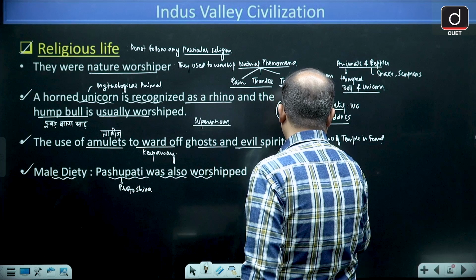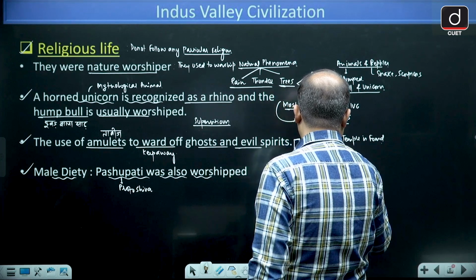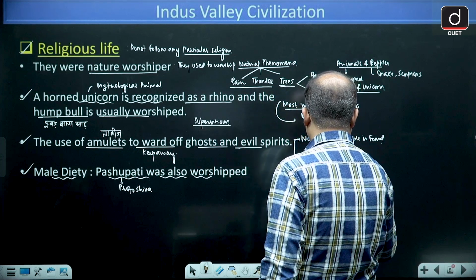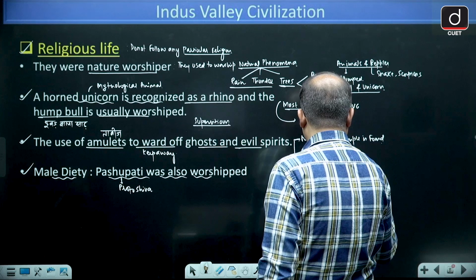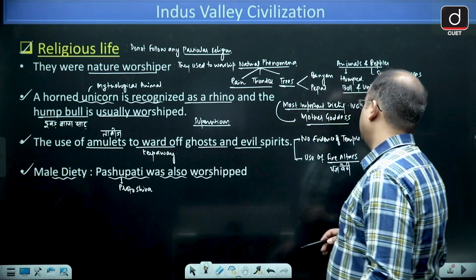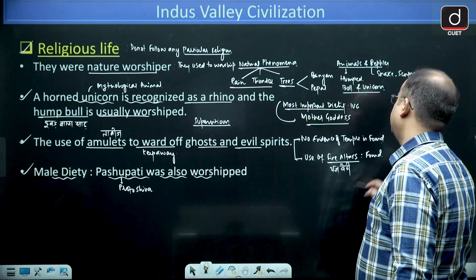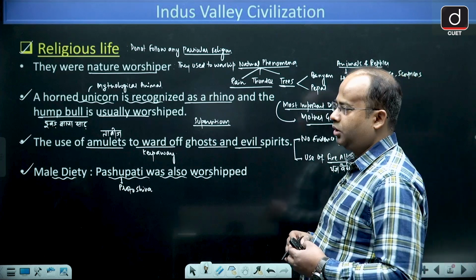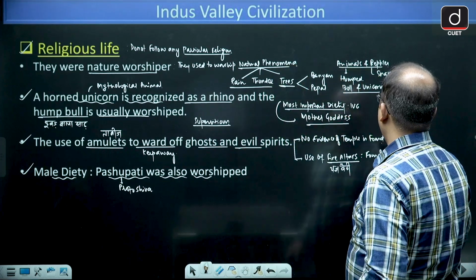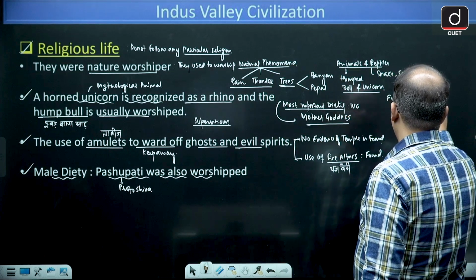And you will find use of fire altars. The use of fire altar, that is called Yajna. So use of fire altars is also being found. I hope, guys, it is clear to all of you that they were superstitious in nature. And you will find evidence of phallus worship.